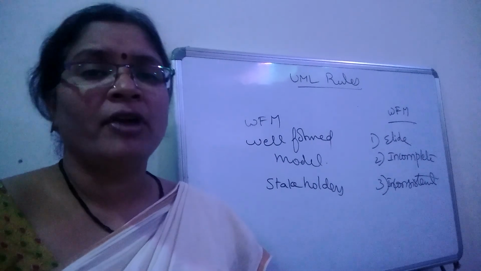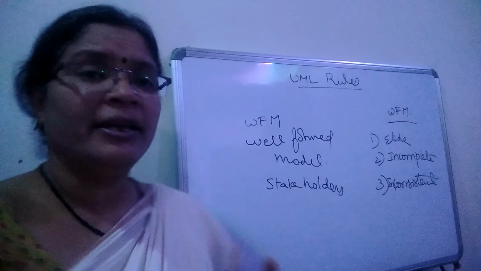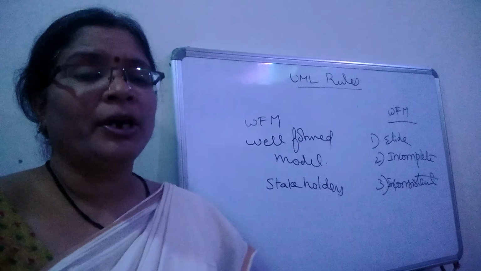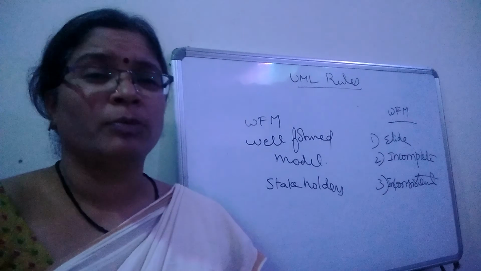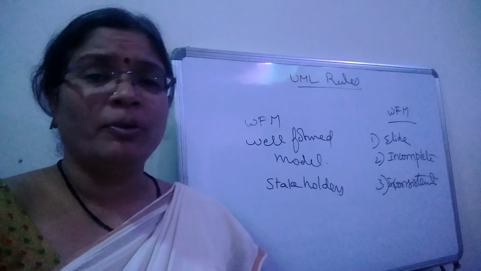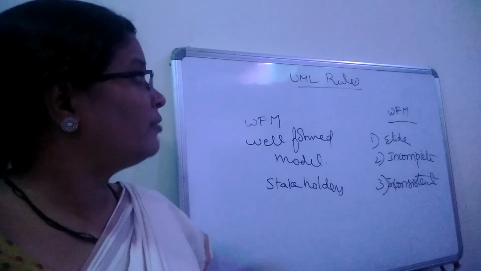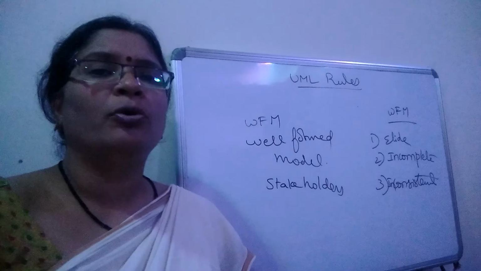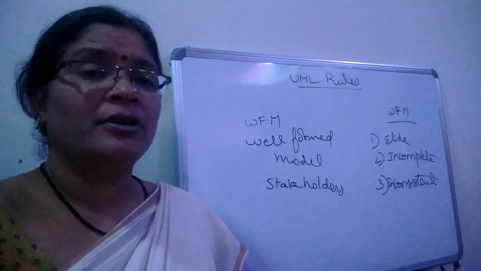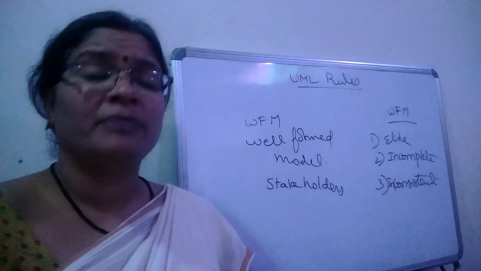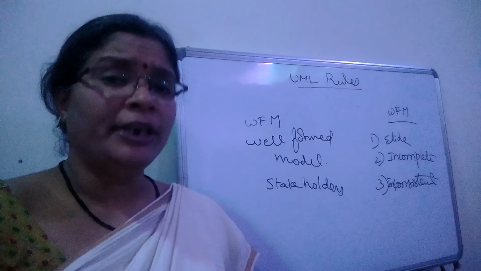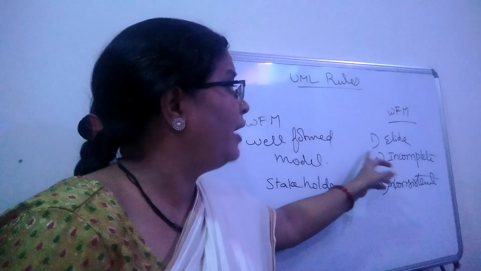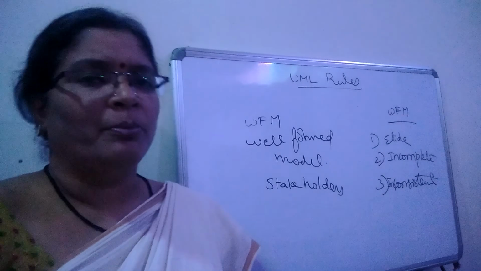So we can say a well-formed model is always elide, incomplete and inconsistent, for protecting some of the things, for some of the rules, regulations and development things. Such a kind of model is called the well-formed model. These are the rules we need to follow while working with the UML: names, scope, visibility, integrity and execution. And a well-formed model should be elide, incomplete and inconsistent.